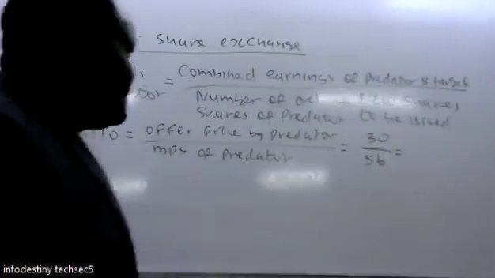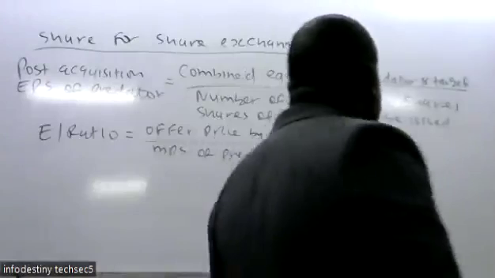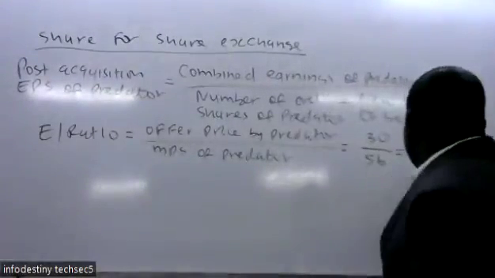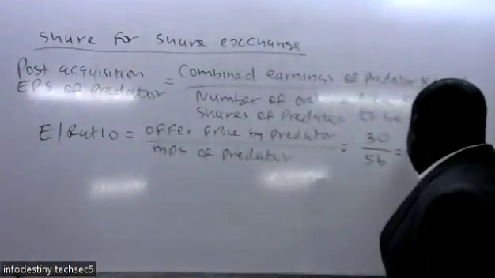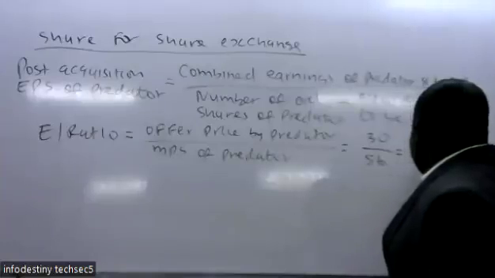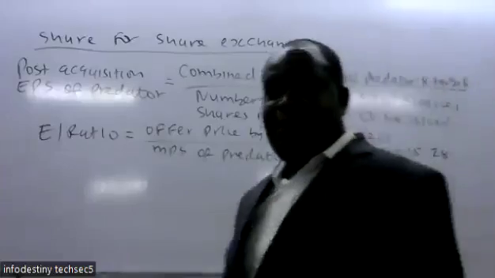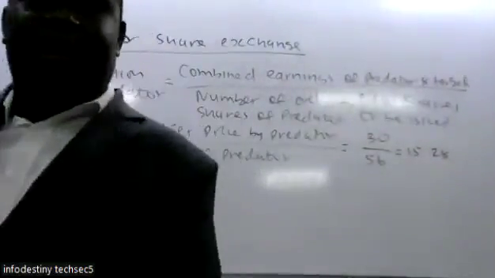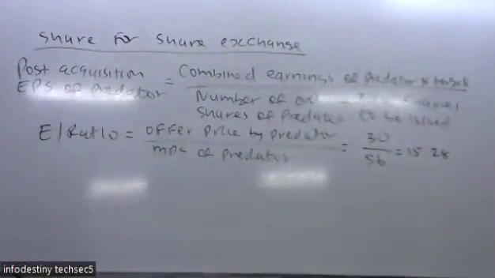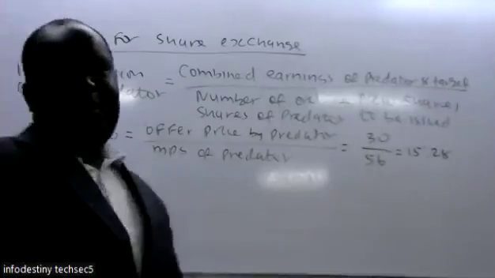So then, 15 over 28. That is 15 is to 28. Are we getting those details? Yeah, so that means the exchange ratio is 15 is to 28.